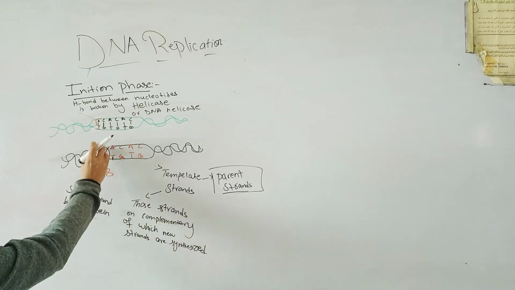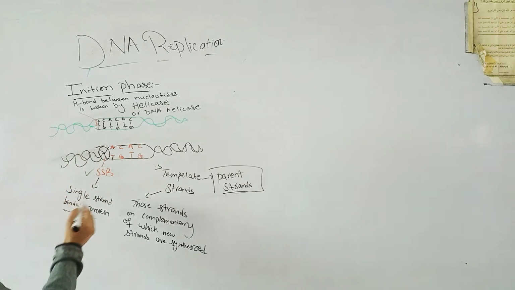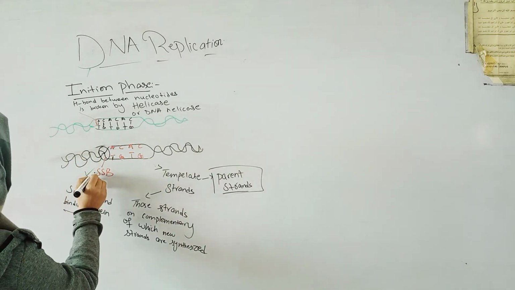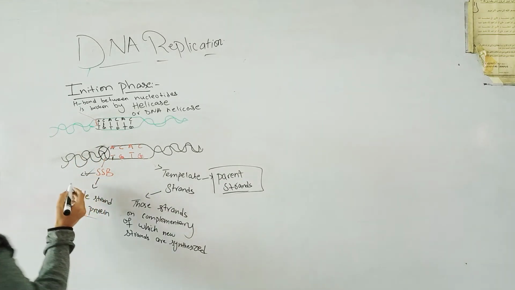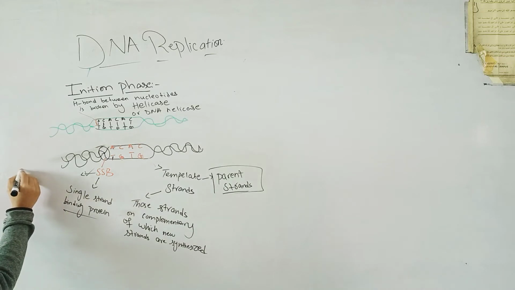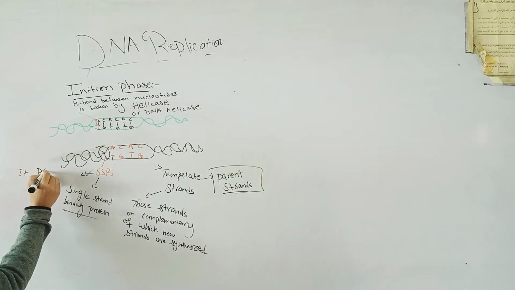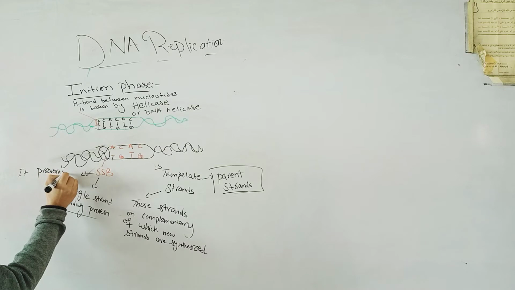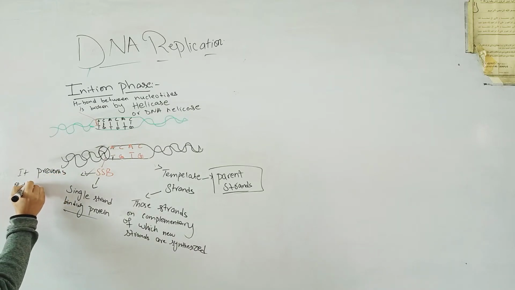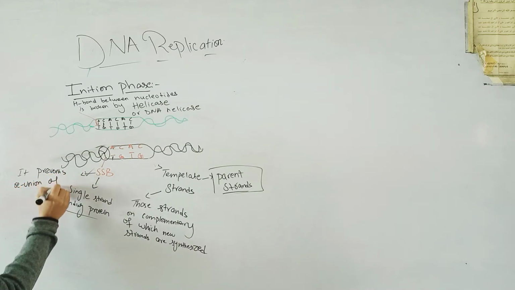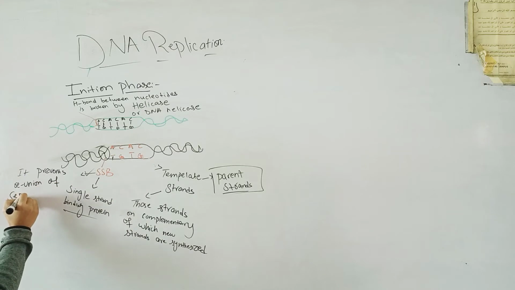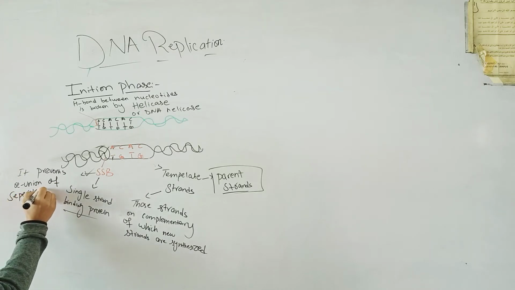This protein will attach at the replication fork, and what is the function of this protein? It prevents reunion of the separated strands.